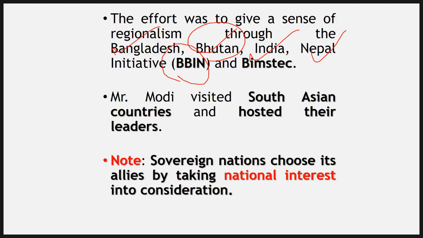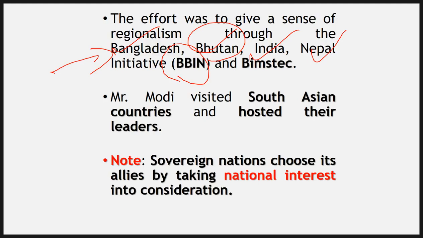But BIN, that is Bangladesh, India, Nepal, is doing reasonably all right. Of course, we are developing connectivity. Recently we have launched trains connecting cities of India with the cities of Nepal, and cities of Bangladesh with cities of India. So all these things are going on. Recently, Bangladesh has also offered us two ports with the help of which we can supply items to our northeastern region. So BIN, they are doing all right. BIMSTEC as well, reasonably speaking, is doing all right, getting there slowly, we can say. Not that much successful, but getting there slowly.